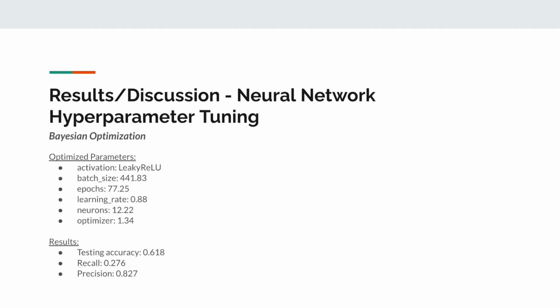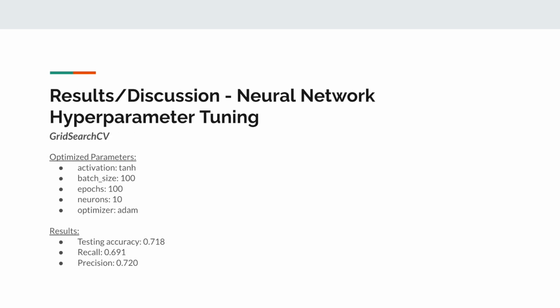We utilized Bayesian optimization in order to tune specific hyperparameters within the neural network. We found an article online from which we based the code off of. The code used 5 folds and focused on optimizing the following parameters: activation, batch size, epochs, learning rate, neurons, and the optimizer, and the optimal values of each of these hyperparameters are shown below. When a neural network model with these parameters was tested on the testing dataset, the accuracy was 0.618. The recall and precision scores for this model were 0.276 and 0.827 respectively.